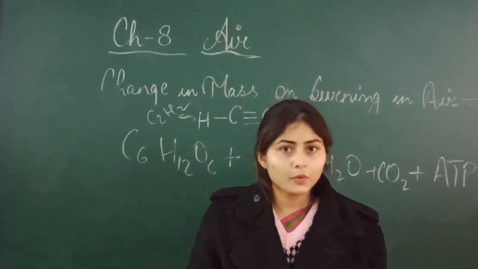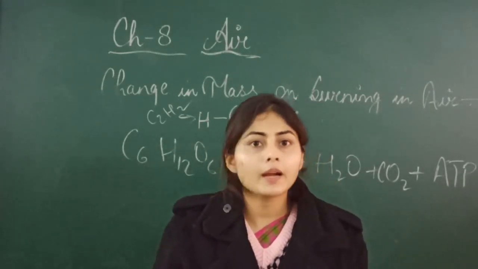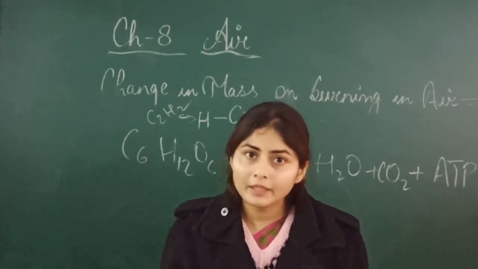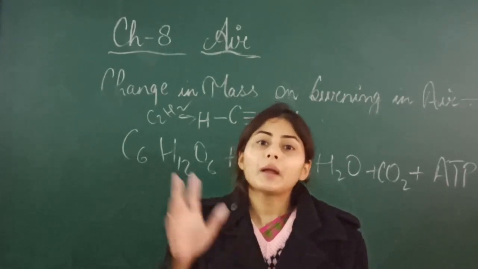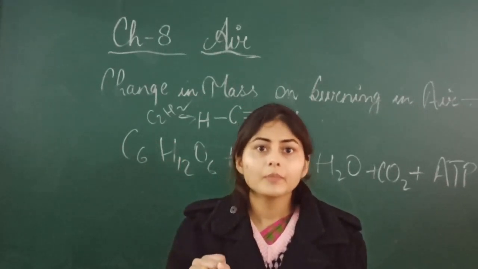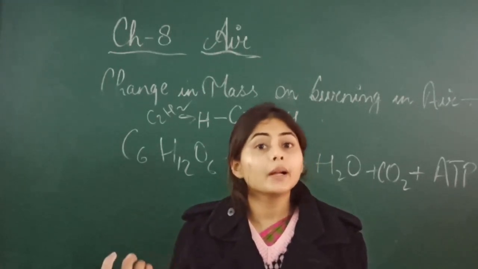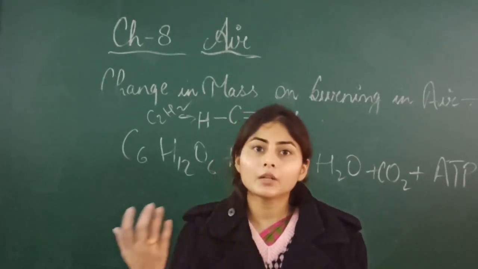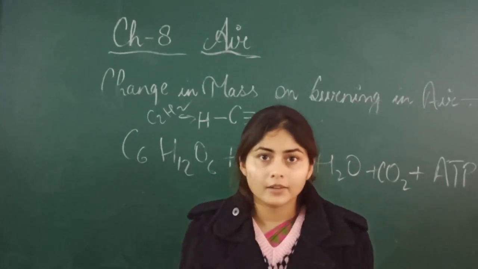You all know what the photosynthesis process is. Plants take carbon dioxide and water, and they have chlorophyll, the green pigment. What function will chlorophyll do? Chlorophyll traps the sunlight, and they make food for themselves, that is glucose, and as a byproduct they release oxygen gas, and this oxygen gas comes into the atmosphere. In this way the oxygen is renewed in the air.